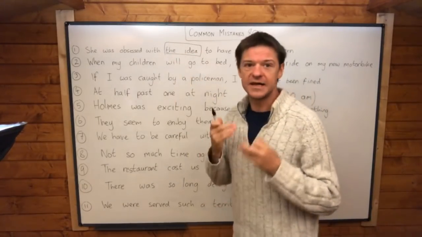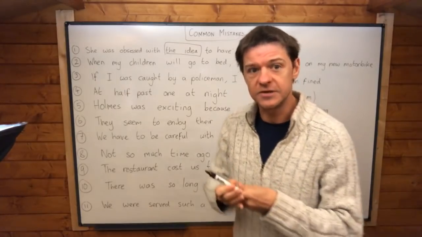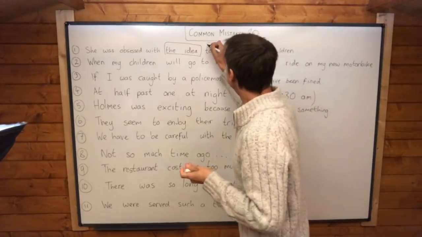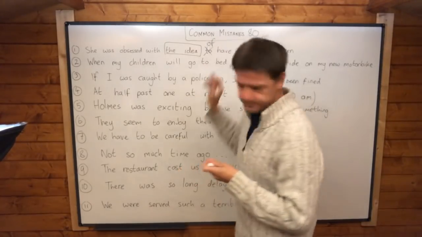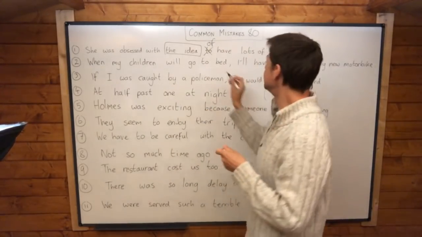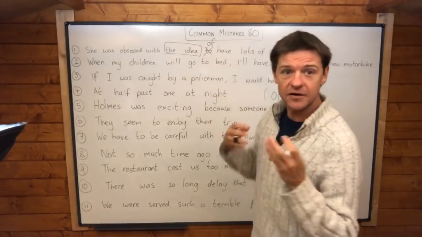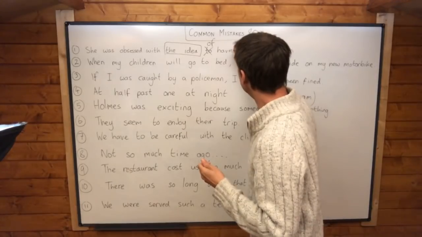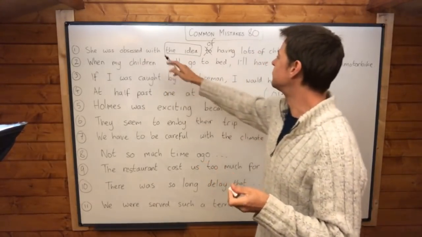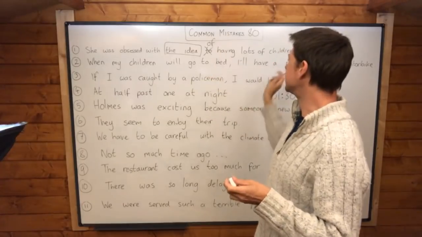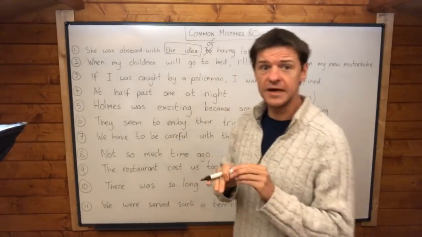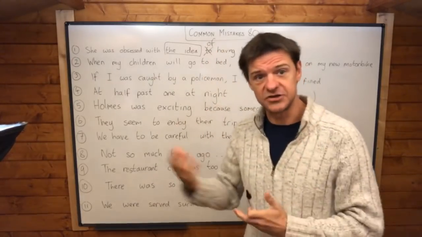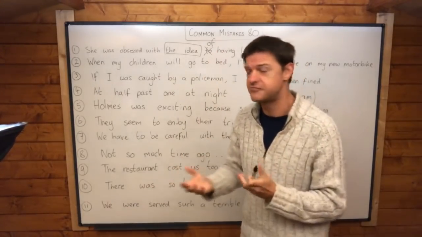With this noun, it has a dependent preposition, which just means it has a preposition that always goes after this noun. Of is that dependent preposition, and after prepositions we use gerund because the verb is in the noun form. So she was obsessed with the idea of having lots of children. Hope that's all clear. You just have to learn these noun preposition combinations and adjective preposition combinations and verb preposition combinations.